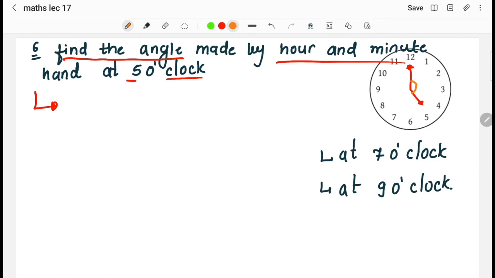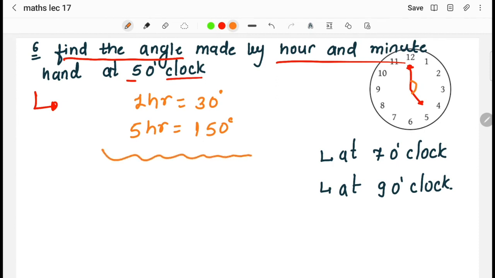Now as we know, in 1 hour the hour hand covers 30 degrees. So in 5 hours it will cover how many degrees? It will cover 150 degrees. So the minute hand and hour hand have a difference of 150 degrees. They make an angle of 150 degrees.